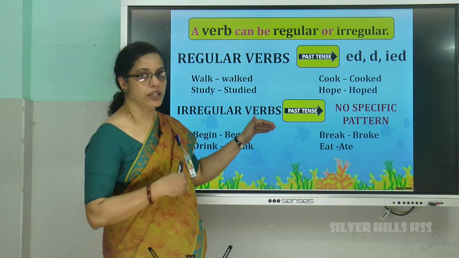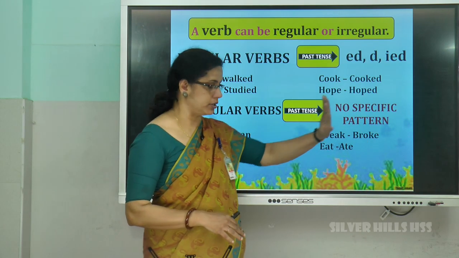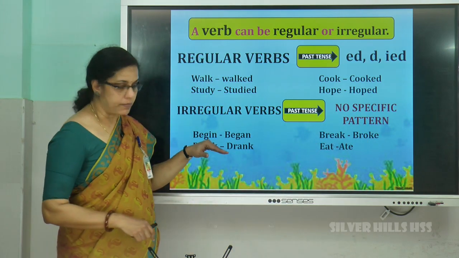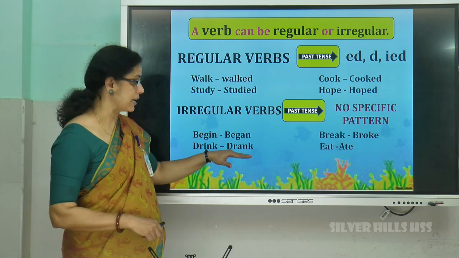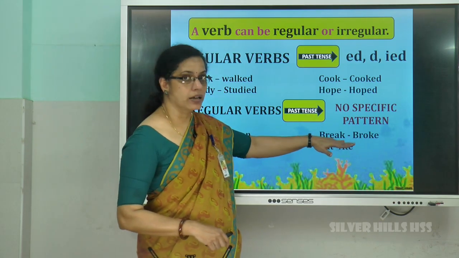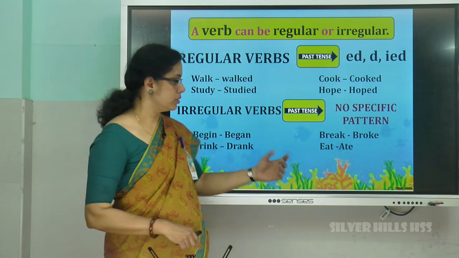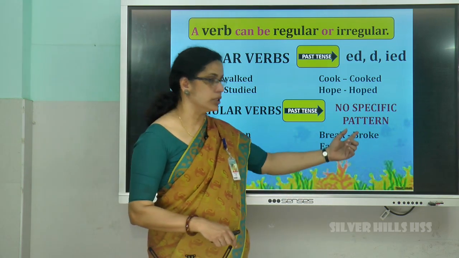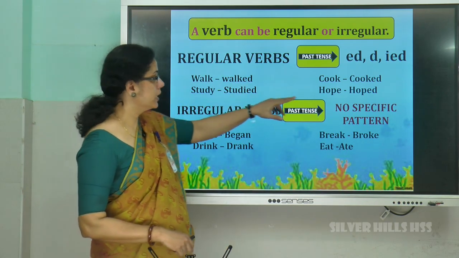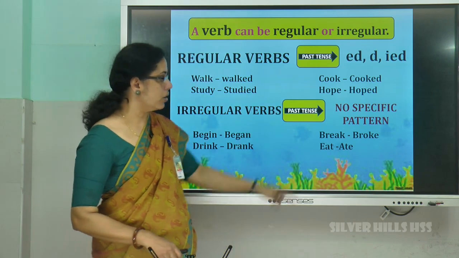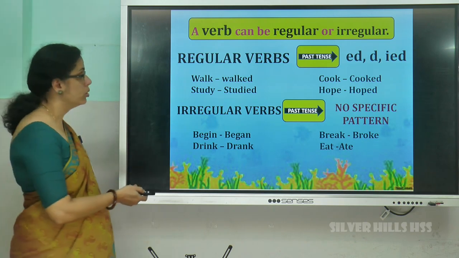Irregular verbs, when changed to past tense, have no specific pattern. Example, begin, began, drink, drank, break, broke, eat, ate. The spellings are changing. But here we are just adding ed or ied or just d. Understood? Now, we will move to more examples.